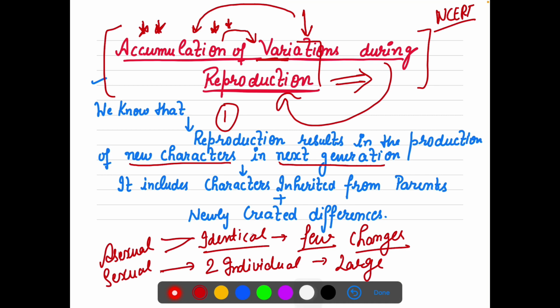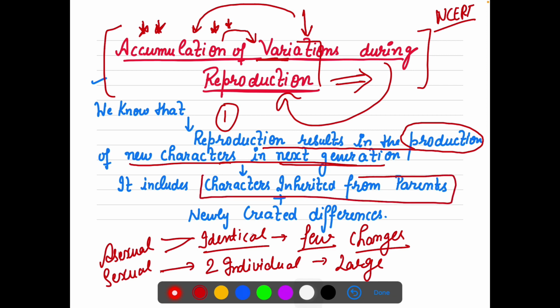Now we are saying that reproduction results in the production of new characters in the next generation. What do you mean by these new characters? See, a few characters you inherit from your parents, that means the common basic body design you inherit from your parents, right?